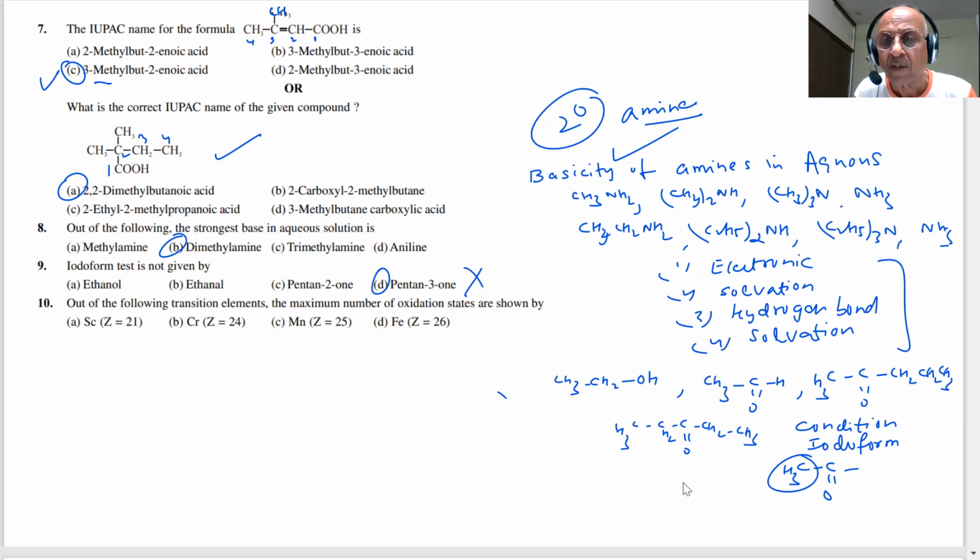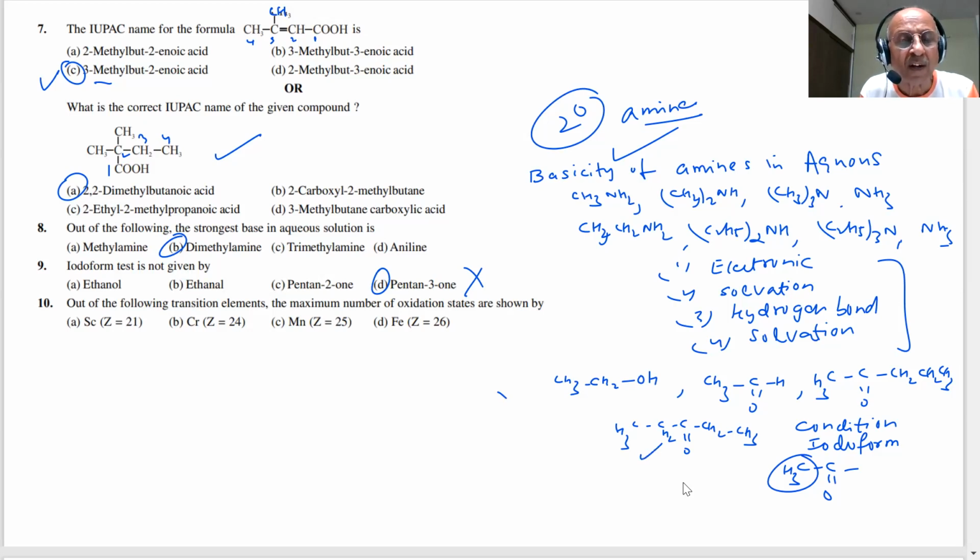CH3 C double bond O will be oxidized in the presence of an oxidizing agent. Here there is no such possibility with CH2CH2, students, so it will not show. This is the correct answer.